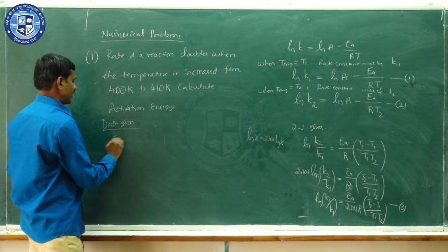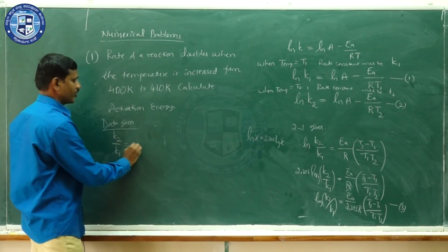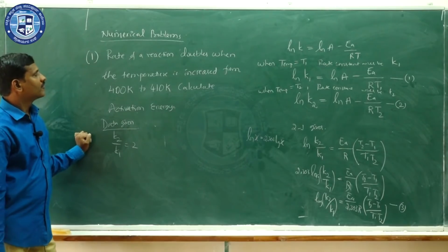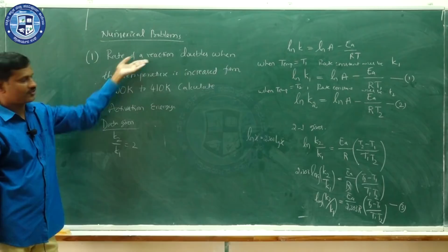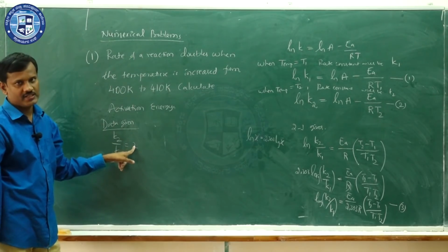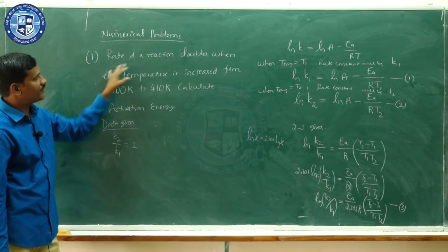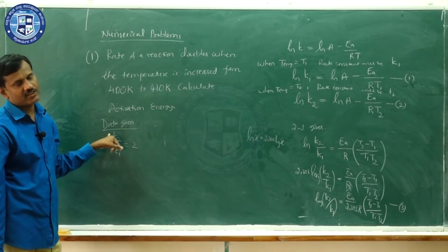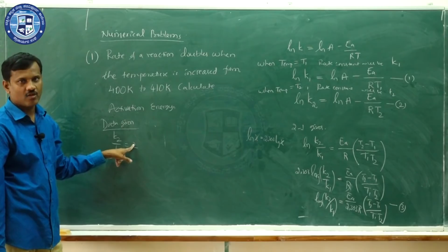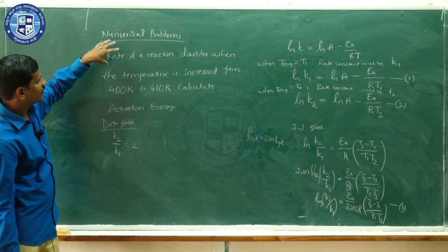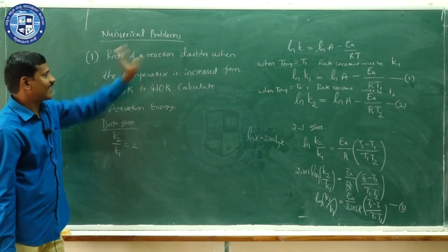It is given, that is K2 by K1 is 2. Sometimes they may give like this: the rate of the reaction triples, then the K2 by K1 value will be 3. Sometimes they may ask like this: the rate of the reaction quadruples, then the K2 by K1 value will be 4. That means generally they ask like this.